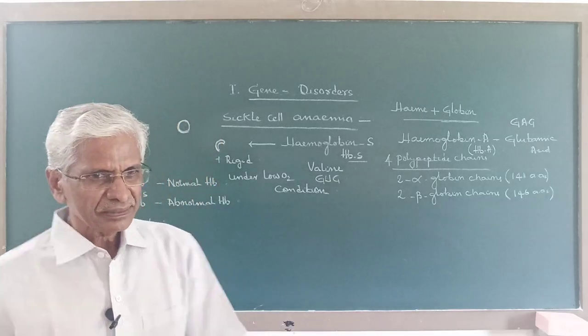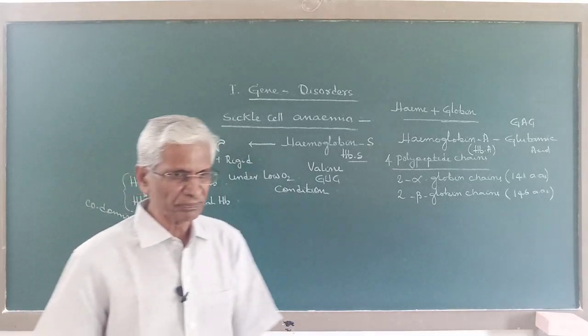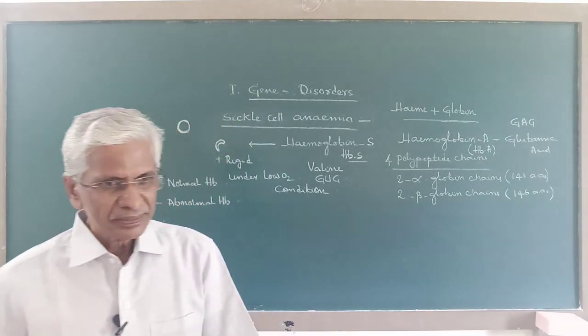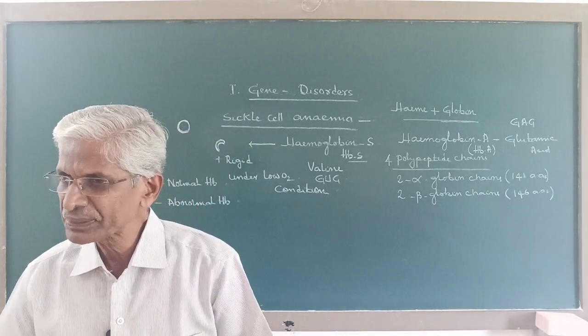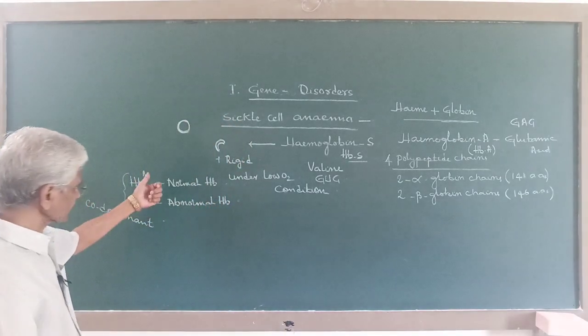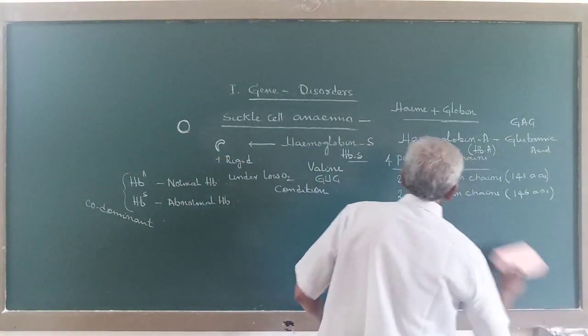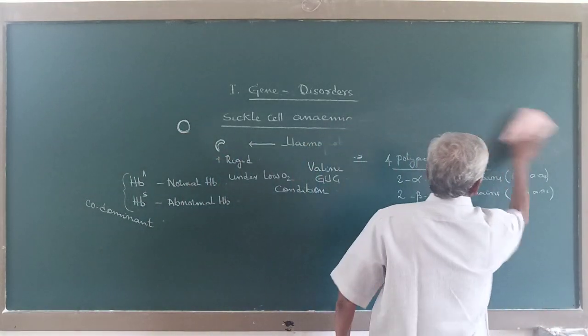Hence the two alleles responsible for formation of hemoglobin in humans don't have, as once believed, dominance and recessiveness, but both are equally dominant. Both are codominant.